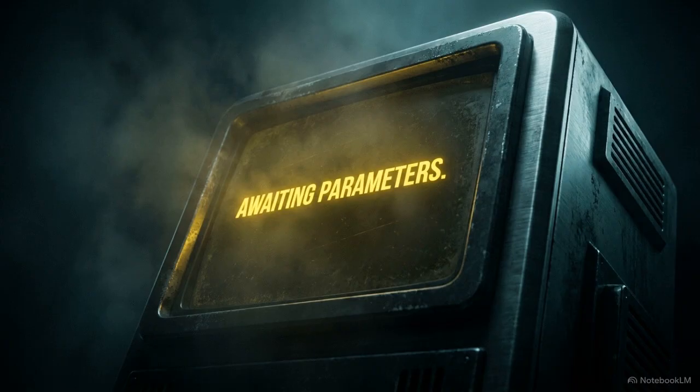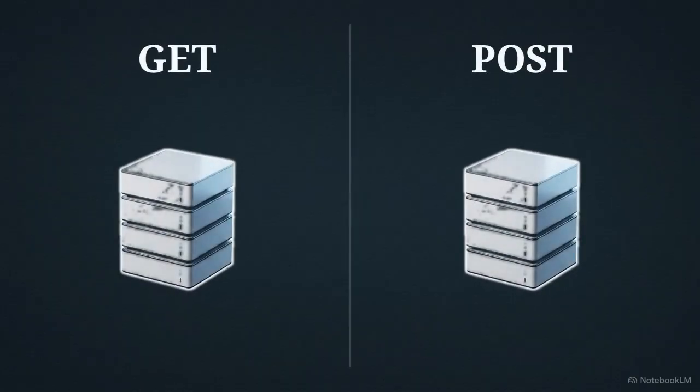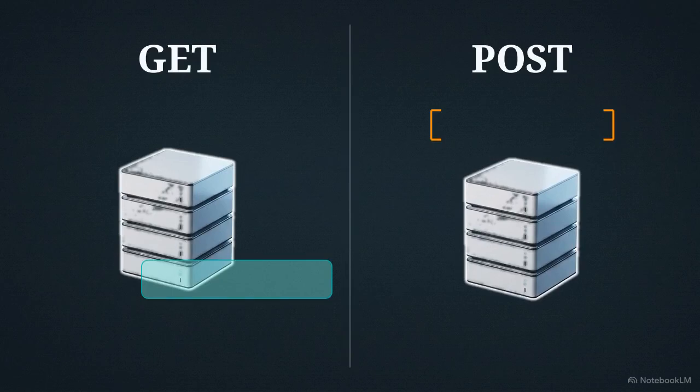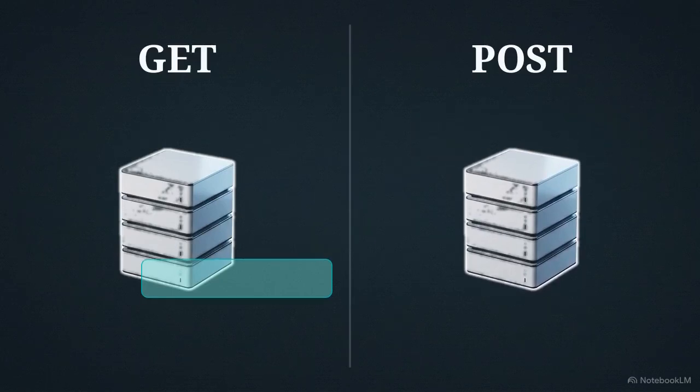Once the connection is authorized, the systems communicate using a strict set of standardized digital verbs. The city must explicitly define the exact nature of the action it wants to perform on the solar farm server. Here are those commands. On the left, a GET request retrieves existing information, like checking the solar farm's battery levels. On the right, a POST request alters the state of the server, executing the actual financial purchase of the energy.